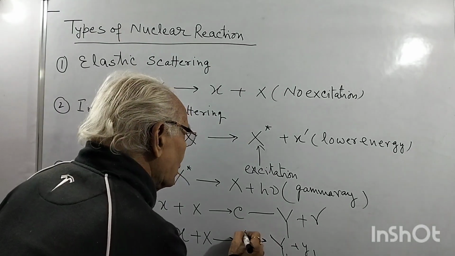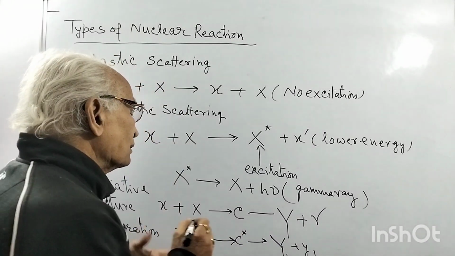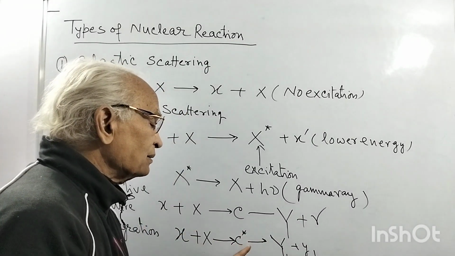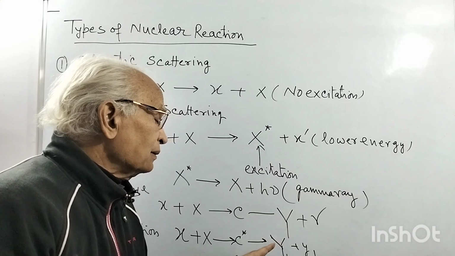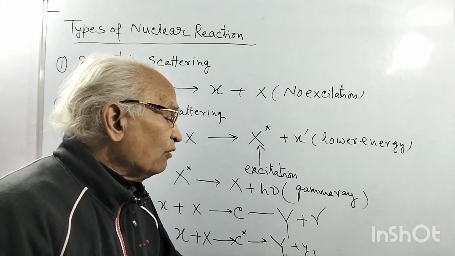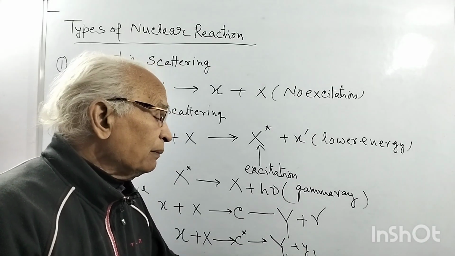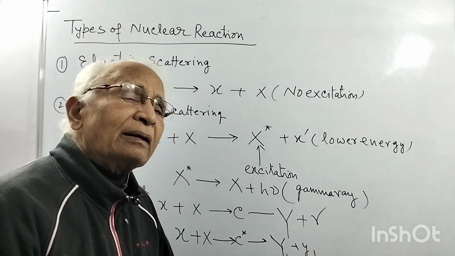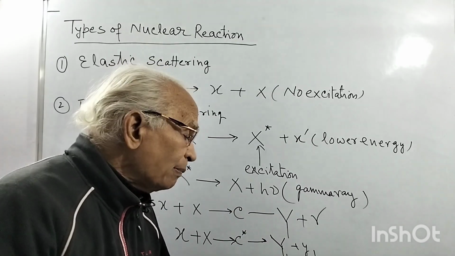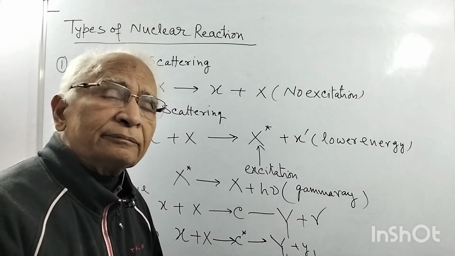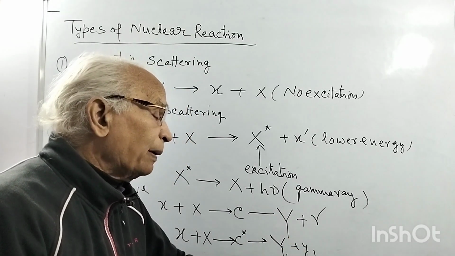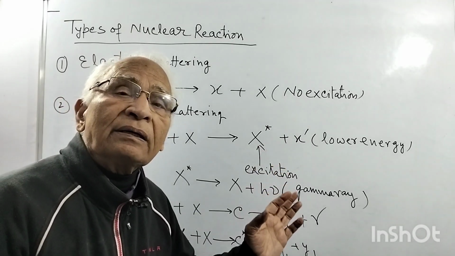What is the energy of excitation? This is excited, so this depends on the energy of excitation. The residual system, Y1, is the emitted particle. This can be a proton, a neutron, an alpha particle, or any other particle. But the emission of this depends upon the energy of excitation.